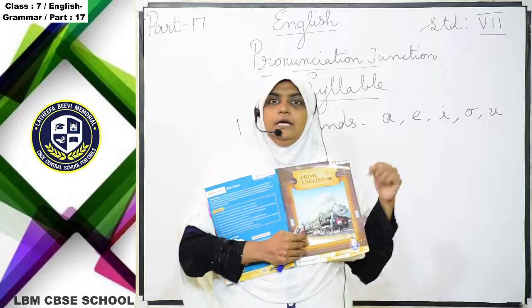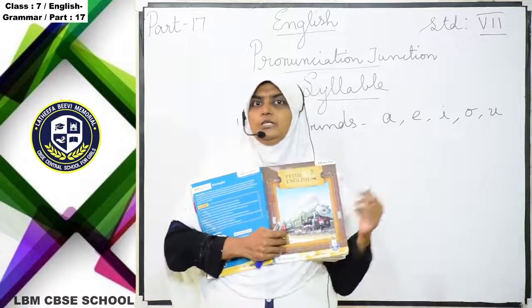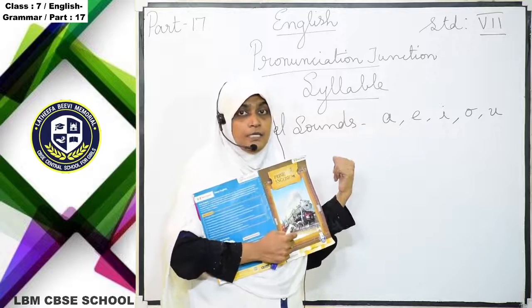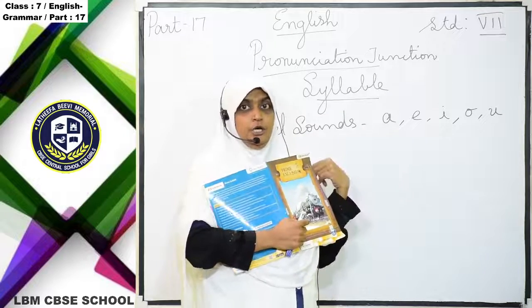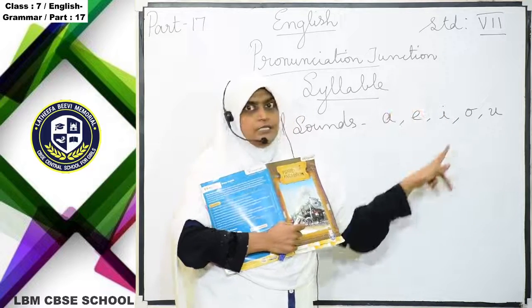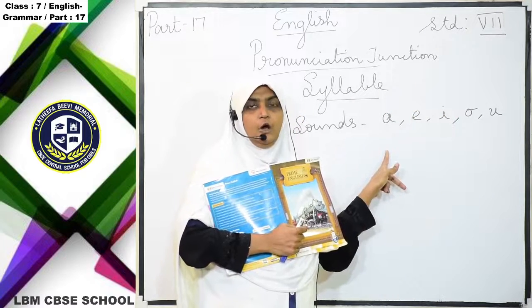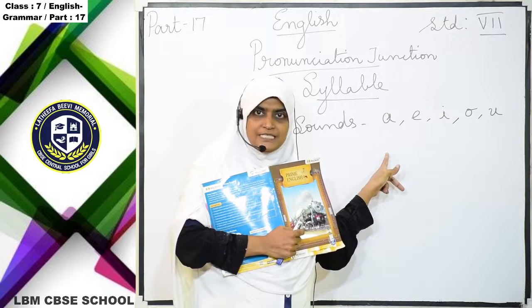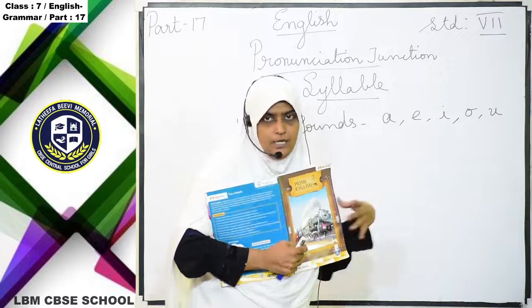The rest of the letters we call consonant sounds, like K, B, G, H. Apart from the vowels, the letters in the alphabet are consonant sounds.